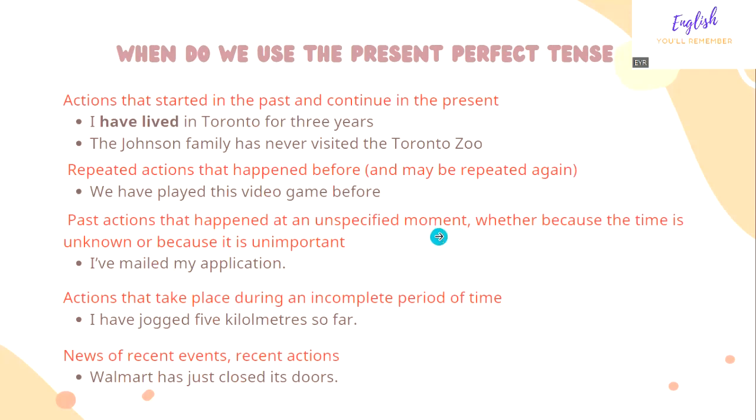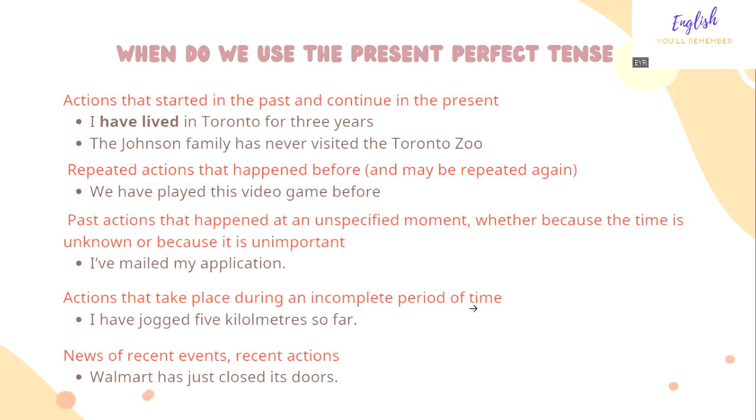Number 3, past actions that happened at an unspecified moment, whether because the time is unknown or because it is unimportant. So, I've mailed my application. I don't remember when I mailed my application. The time, when, is not important. It's more important that I've mailed my application.